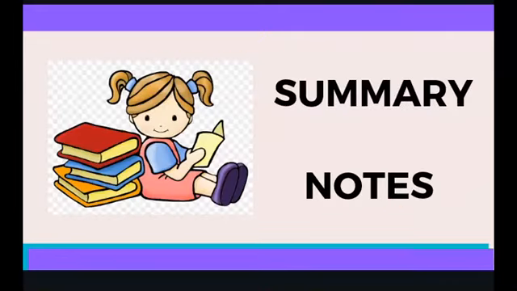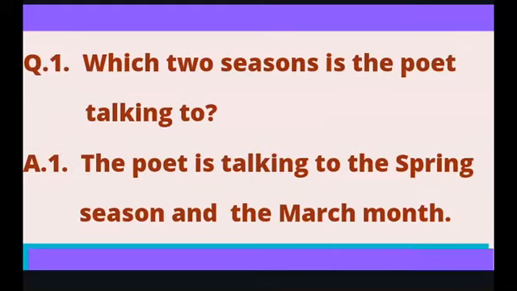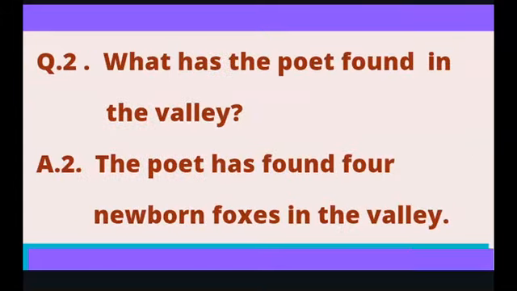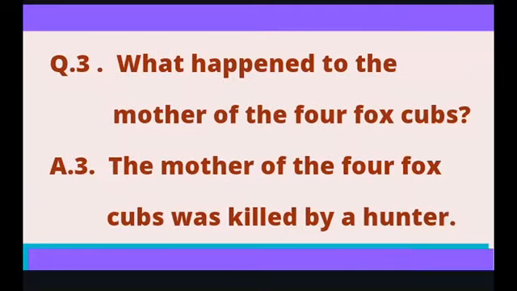Summary notes. Which two seasons is the poet talking to? The poet is talking to the spring season and the month of March. Question 2. What has the poet found in the valley? The poet has found four newborn foxes in the valley. What happened to the mother of the four fox cubs? The mother of the four fox cubs was killed by a hunter.